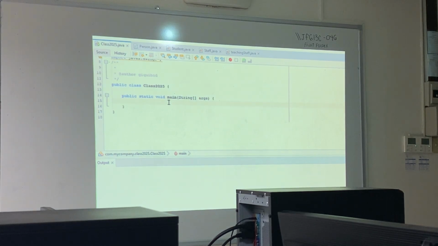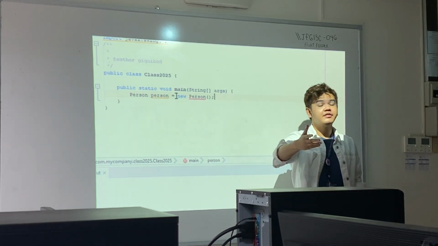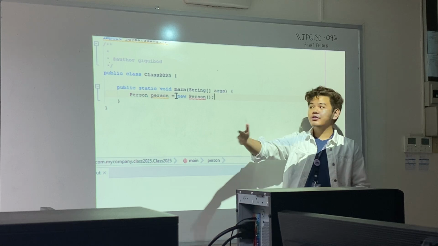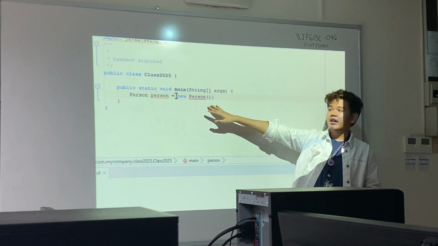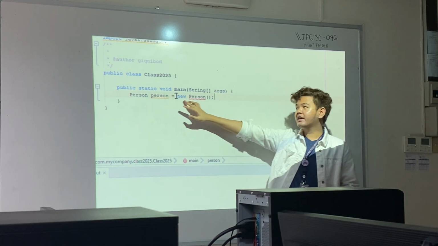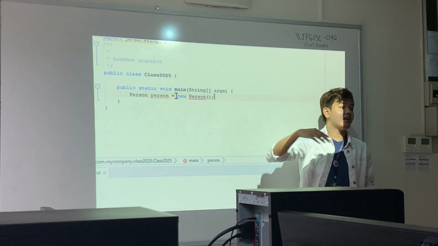So again, our person class is abstract, meaning we cannot create an instance of person. What I mean by that again is person is equal to new person. So this is not allowed. You are able to declare, the declaration part is allowed, but the assignment part is not. So you can declare a person object, but you cannot instantiate it as a person. So this part is allowed, but this part is not if it's abstracted.